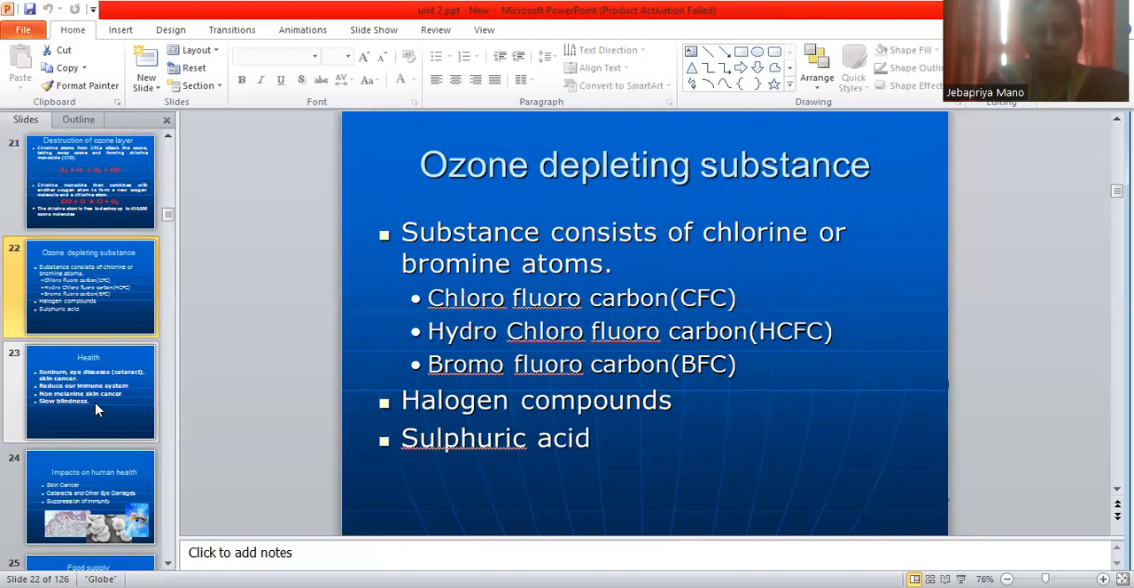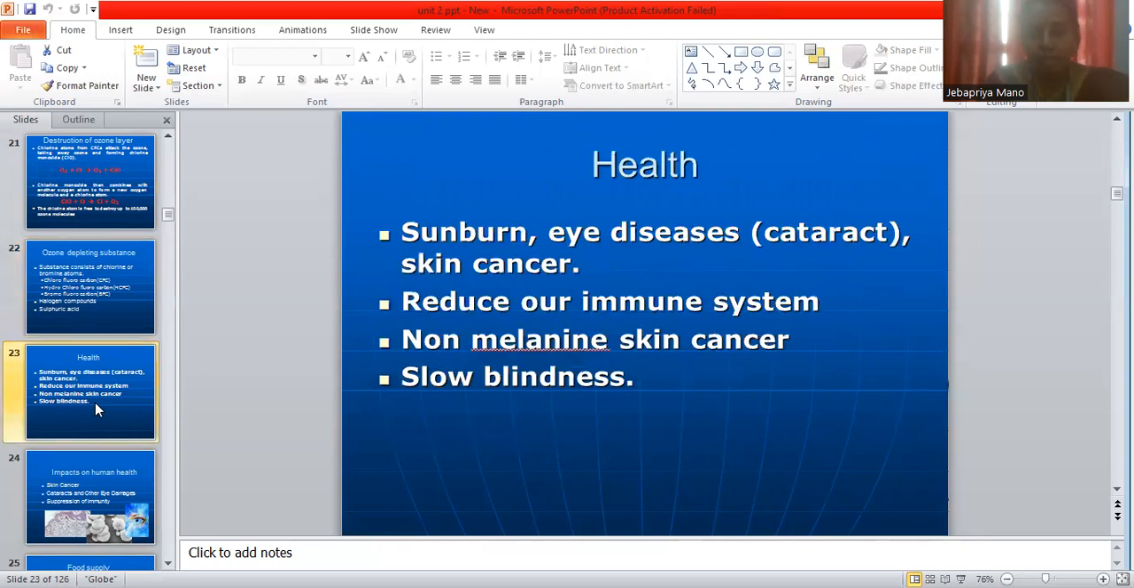Ozone depleting substances: chlorofluorocarbon, hydrofluorocarbon, bromofluorocarbon, halogen compounds, sulfuric acid. Mainly all these compounds are obtained from refrigerators and AC.